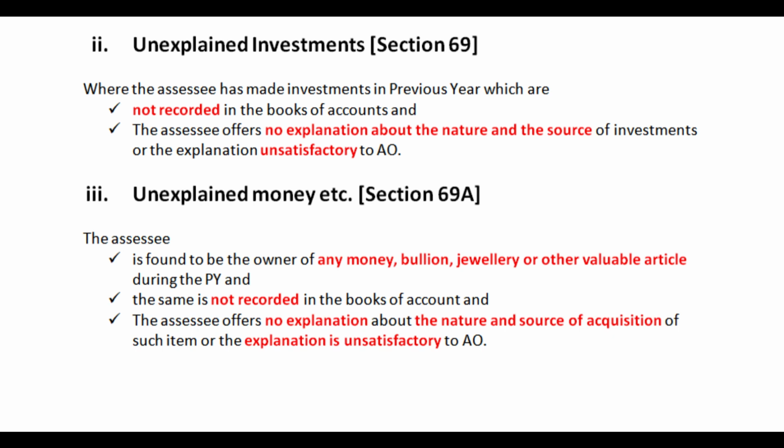The assessee couldn't offer an explanation regarding how he was able to acquire such article, or his explanation is not satisfactory to the AO. Such unexplained money, bullion, jewelry, or other valuable article is considered to be undisclosed source of income and subjected to a special tax rate.